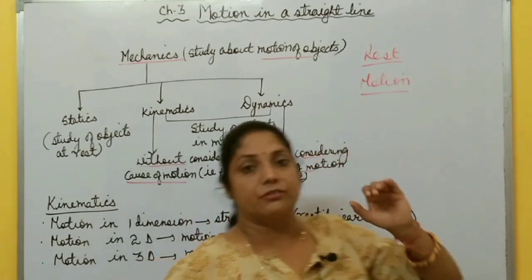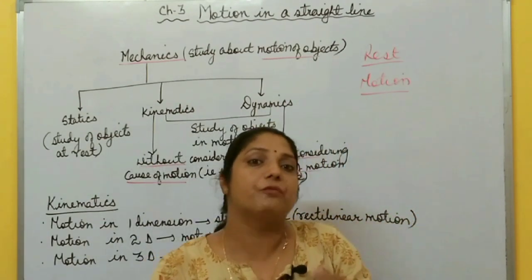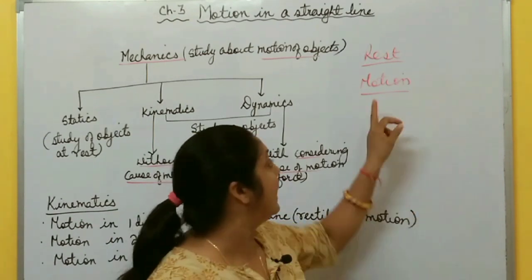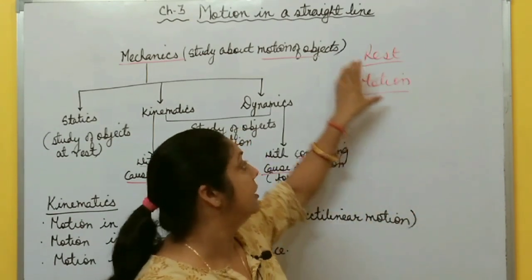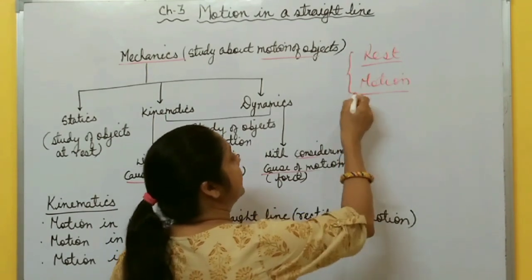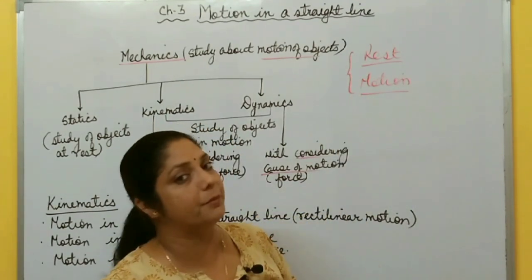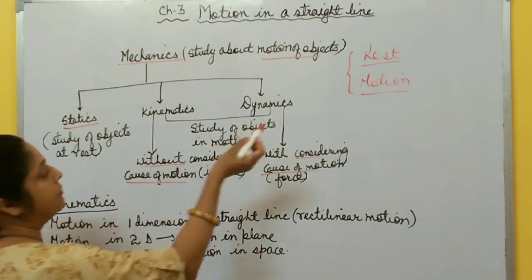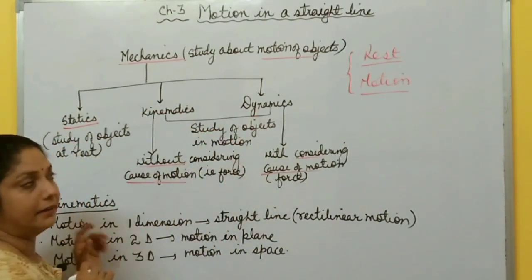When the position of any object changes with respect to its surroundings with time, then that object is said to be in motion. These two are the states of any object: either the object is at rest or the object is in motion. So rest means you have to study statics, and motion means you have to study kinematics and dynamics.